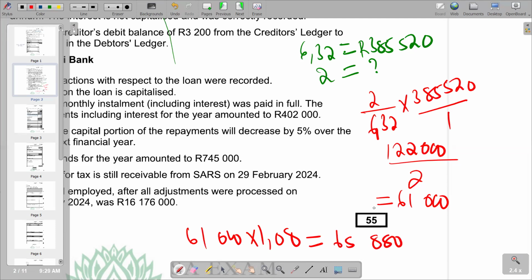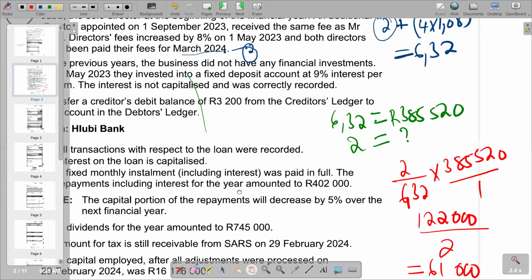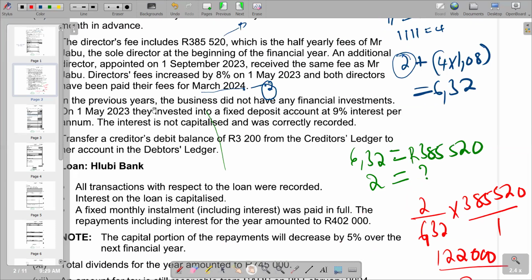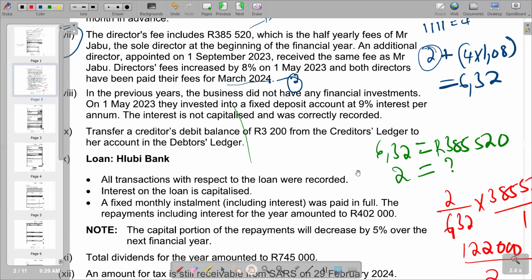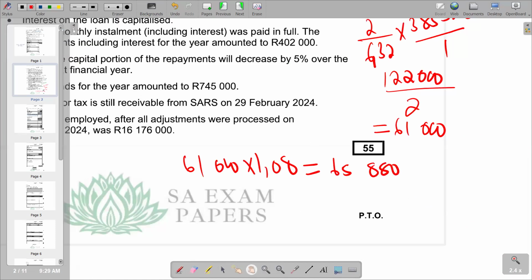So basically, this is the monthly fee after the increase. So remember, according to the explanation in the question, they are saying both directors have been paid their fees for March 2024. So we have got 2 directors for March 2024. So it means we multiply by 2 and see the total for the 2 directors. We get 131,760.